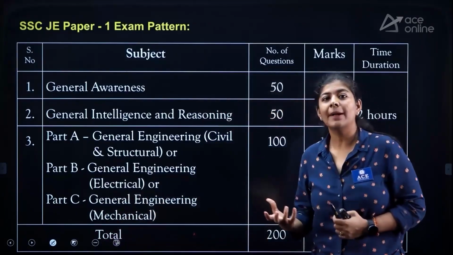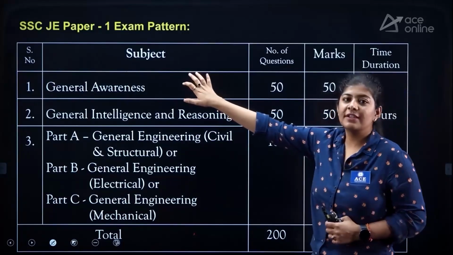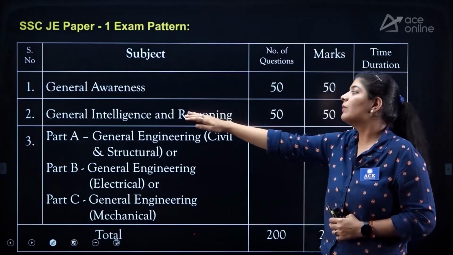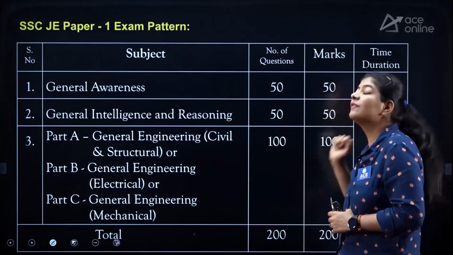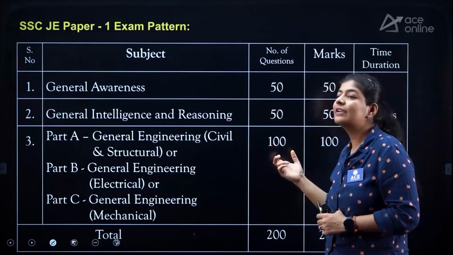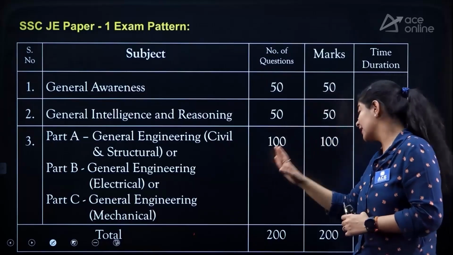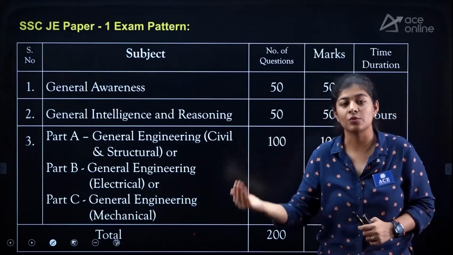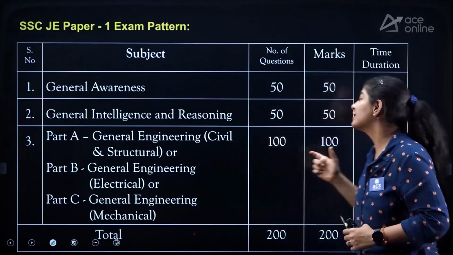Now let's talk about the number of questions asked from each topic. General awareness has 50 questions carrying 50 marks. General intelligence and reasoning again has 50 questions carrying 50 marks. The technical portion has 100 questions carrying 100 marks. All these 200 questions carrying 200 marks are MCQ, that means multiple choice questions, and the time limit to attempt all of them is 2 hours.